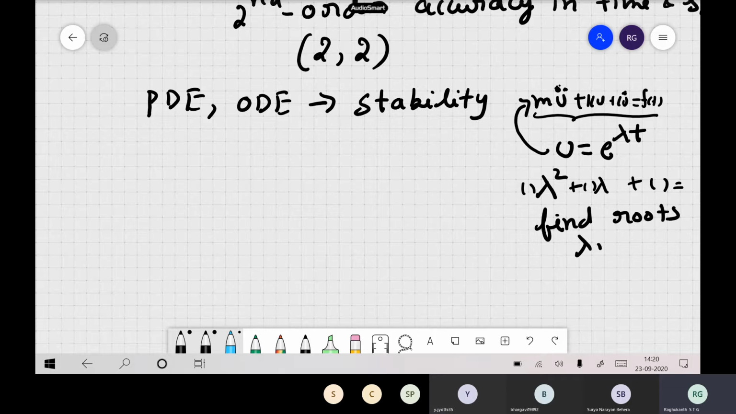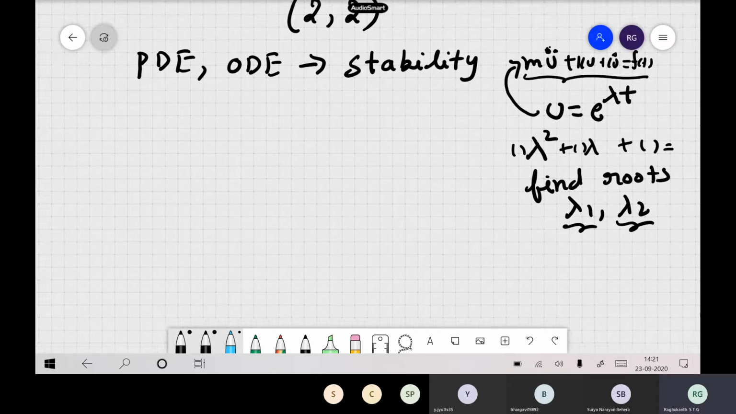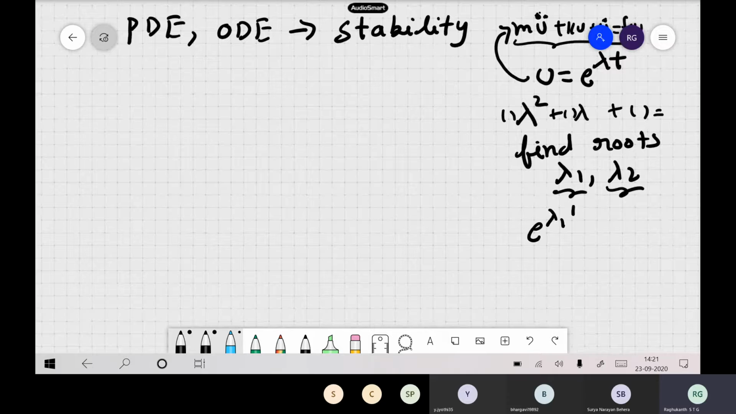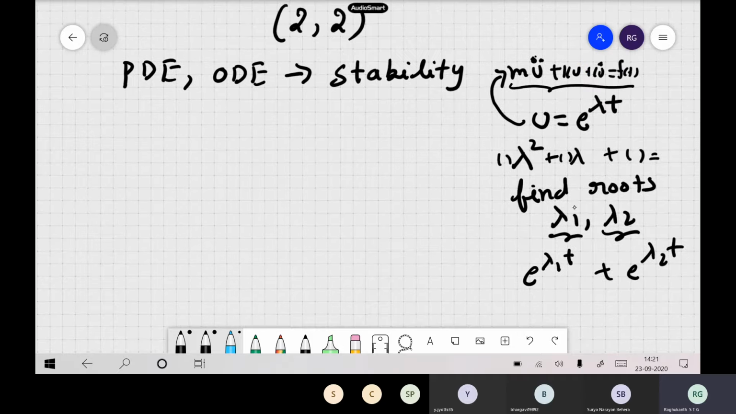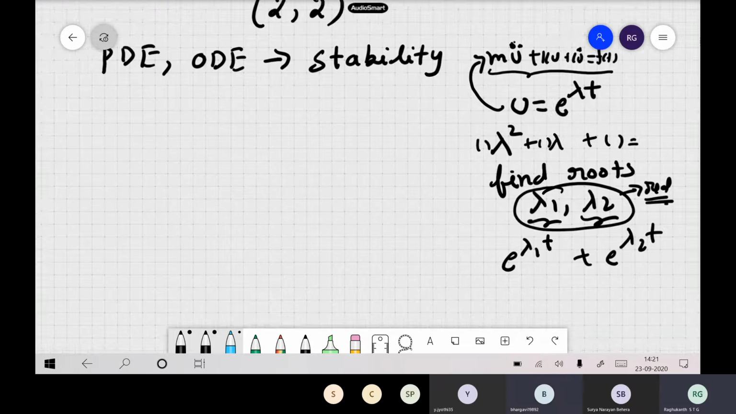Let us say you have two roots, lambda 1 and lambda 2. Now, how do you write the solution? You remember, it is like this, a e to the power of lambda 1 t plus b e to the power of lambda 2 t. Now, suppose both the roots are real, what happens? Say both are real and positive roots. What does it tell you?